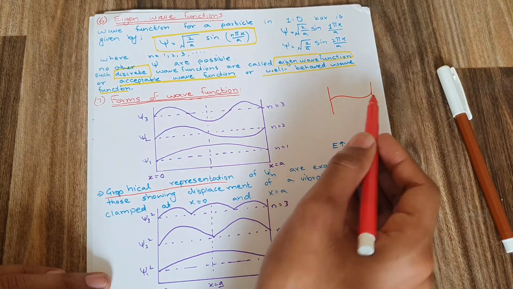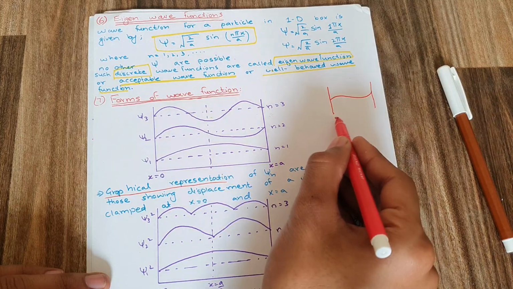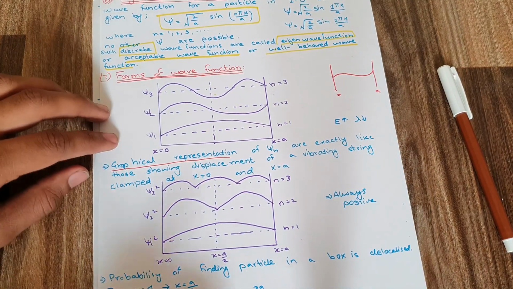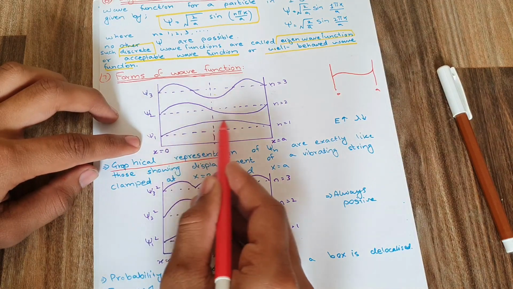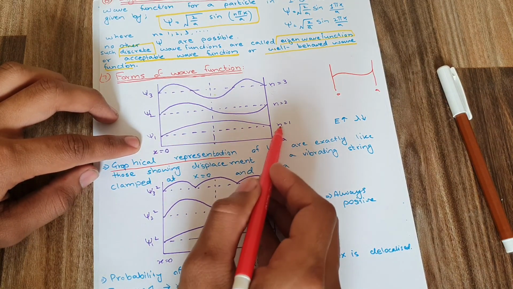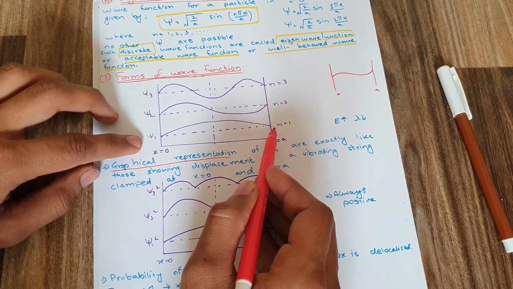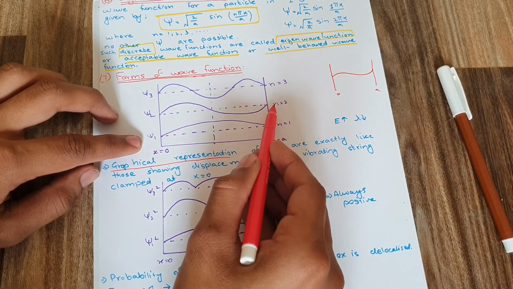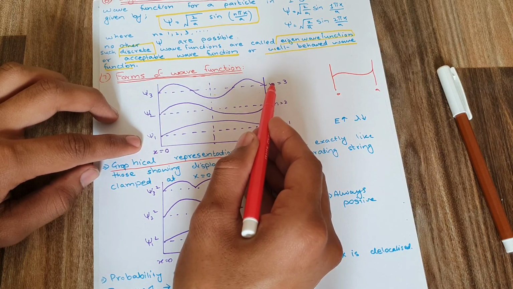If I have a psi just like this for n is equal to 1, n is equal to 1 has lower energy, n is equal to 2 has more energy, n is equal to 3 has more energy.